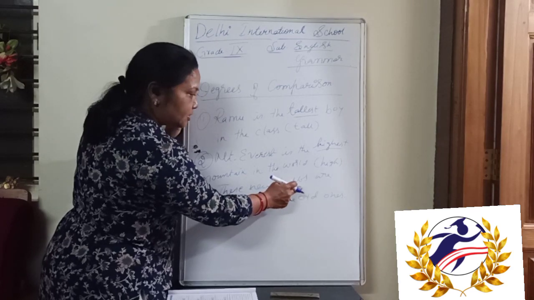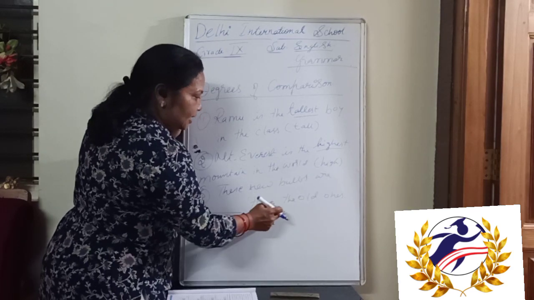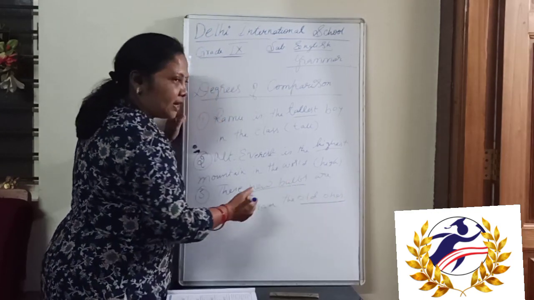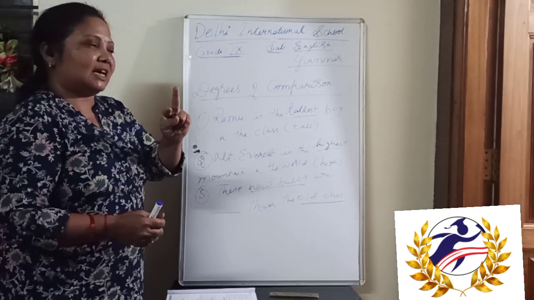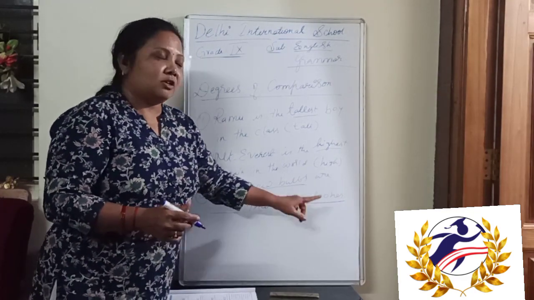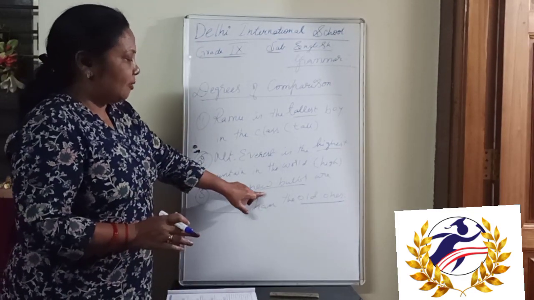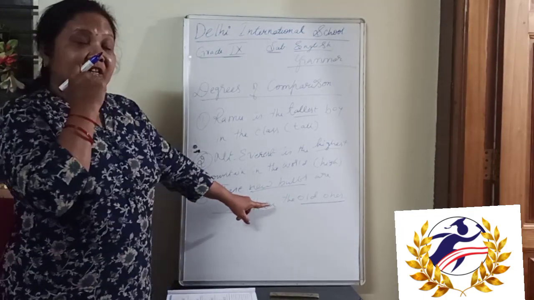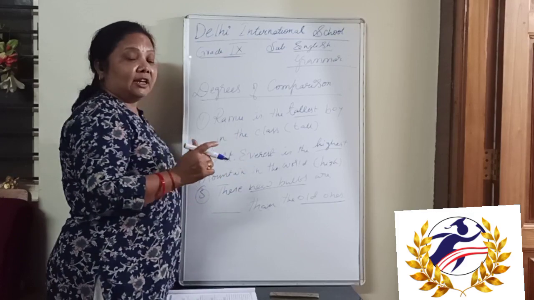These new bulbs are dash than the old ones. Here the new bulbs are one and the old ones are two. Whenever two things are there, comparison is made. Here the comparison is made between the old and the new. That's why it is well understood that it is in the comparative degree.